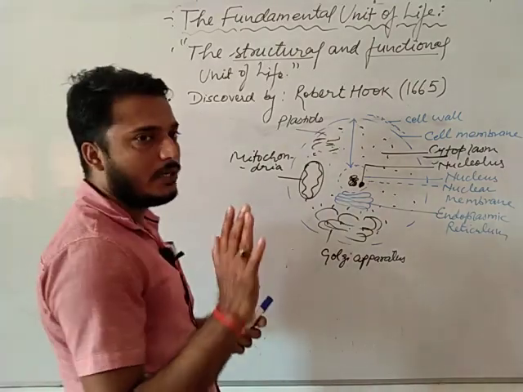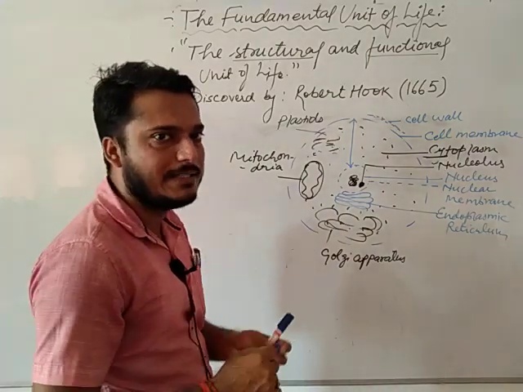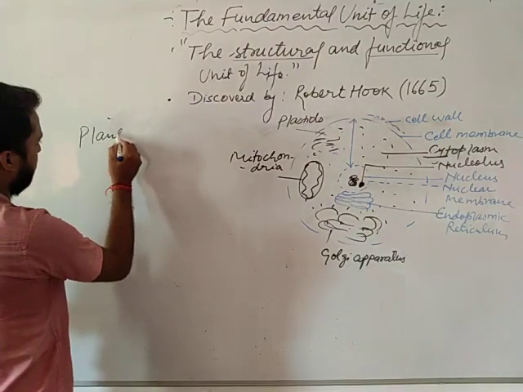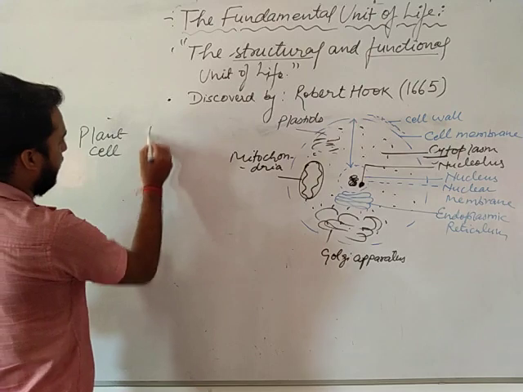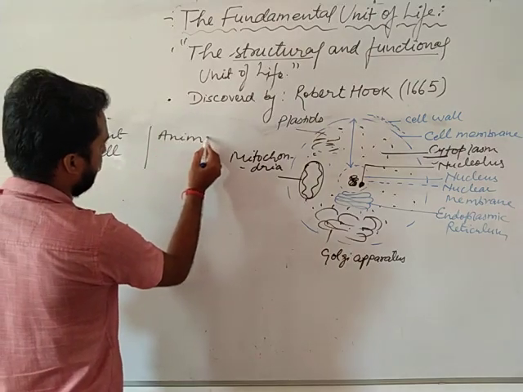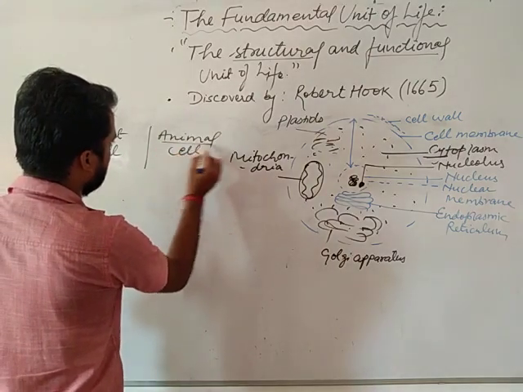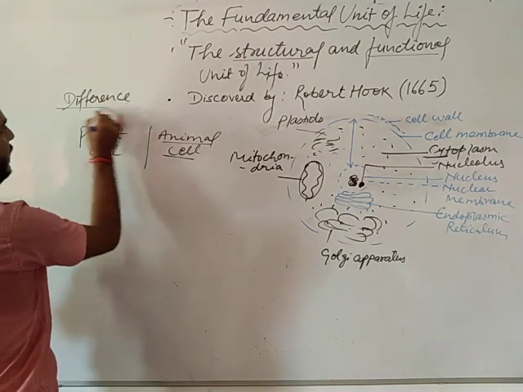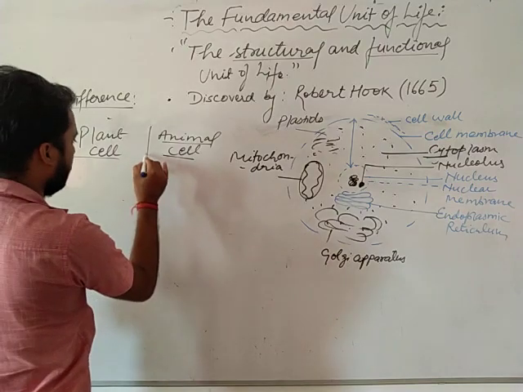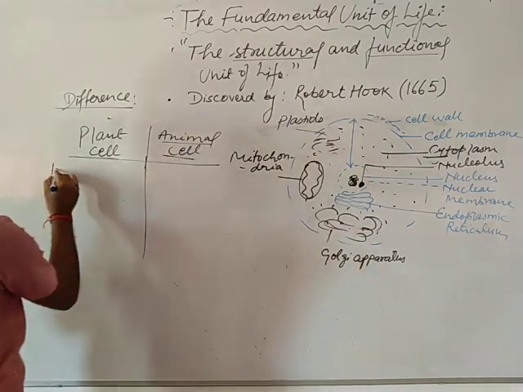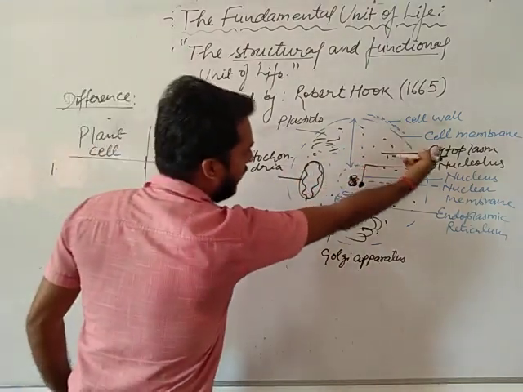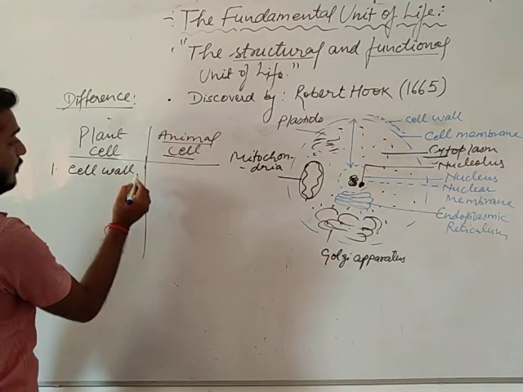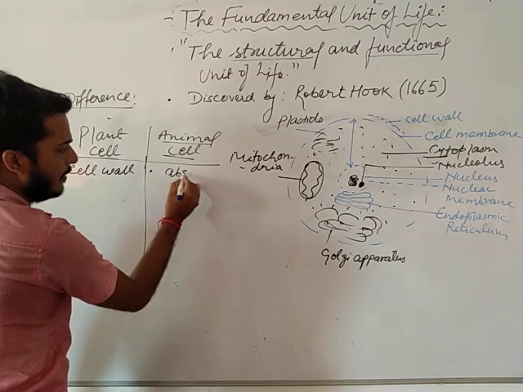Now, what is the difference between plant cell and animal cell? I can write here plant cell and animal cell. First of all, the difference is of cell wall and cell membrane. The plant cell consists of a cell wall, but here in the animal cell the cell wall is absent.